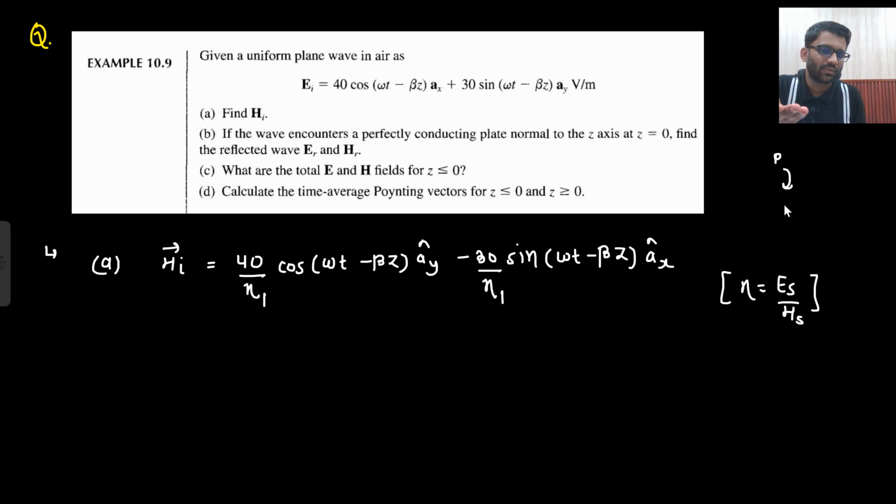So what am I doing? AP cross AE. AP cross AE. AZ cross AX, what does that give me? AY. And AZ cross AY, what does that give me? Minus AX. So that I have written. Okay. So this is how I have written HI.